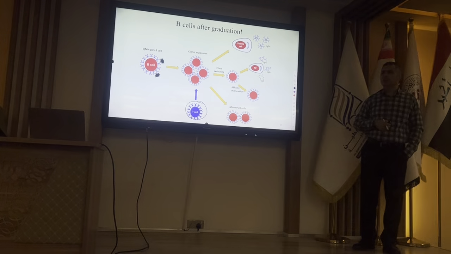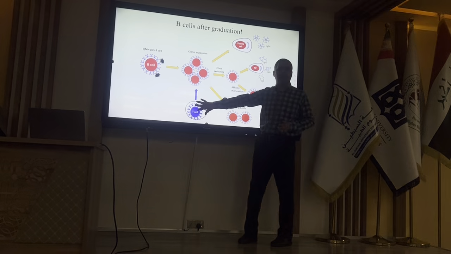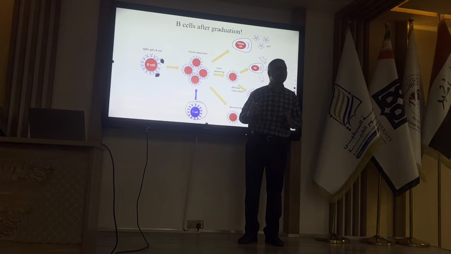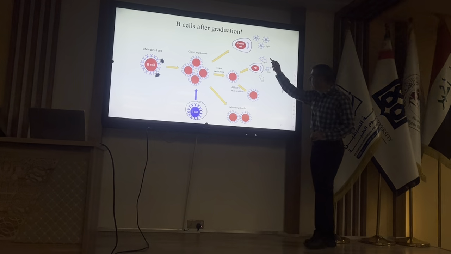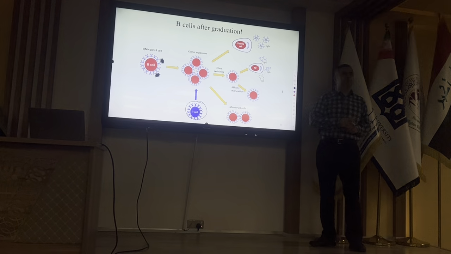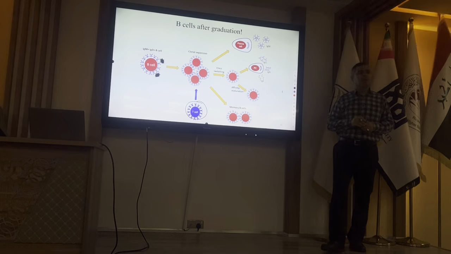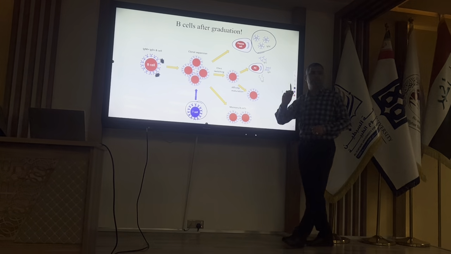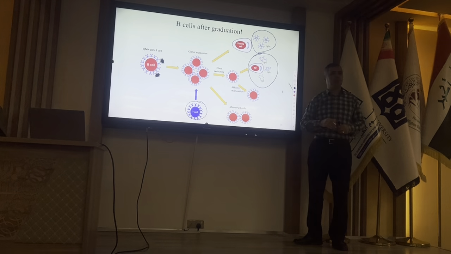Why? Because we need the help of T helper. Yes, only for protein antigens we have T cell help. For carbohydrates, for nucleic acid, for lipids, we do not have T cell help. When there is no T cell help, there is no class switching, there is no affinity maturation, there is no memory B cell production. That's why for carbohydrate antigens we mainly have IgM. But for protein antigens we have other classes of antibody based on the type of antigen.